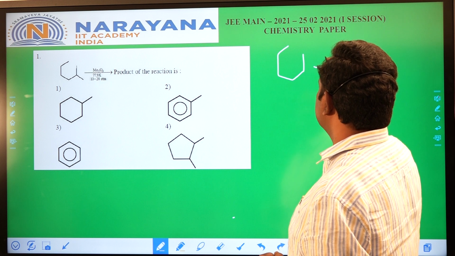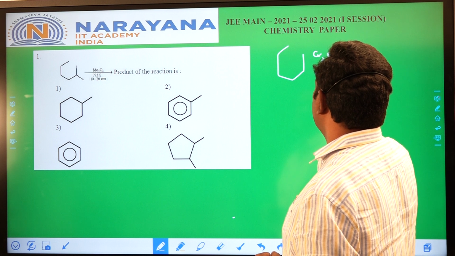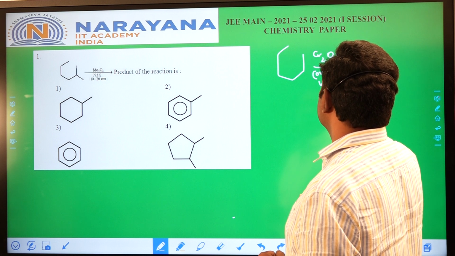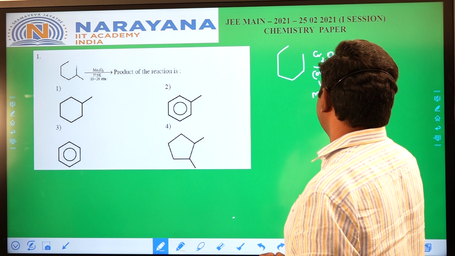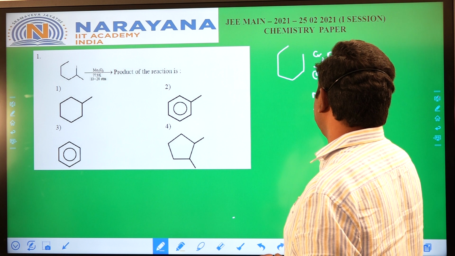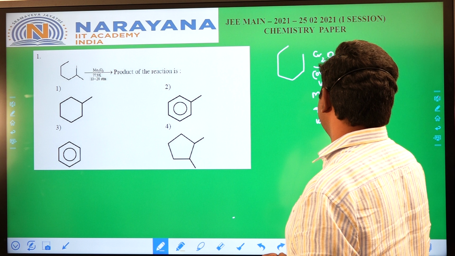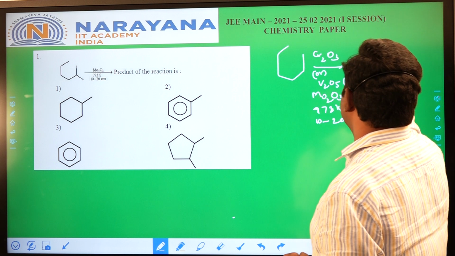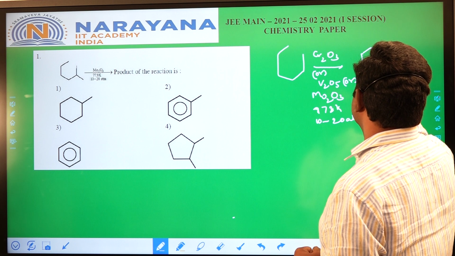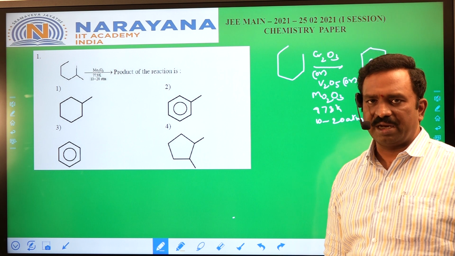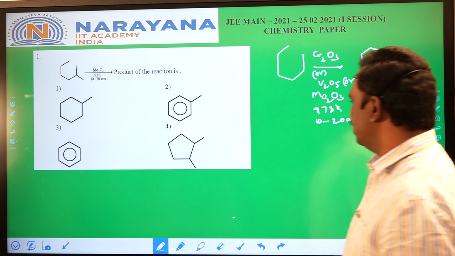This is n-hexane when treated with chromium Cr2O3 or V2O5 or Mo2O3 at 773 Kelvin and 10 to 20 atmosphere, that converted into aromatic compound benzene. This was given in the textbook. From that only simple application was given in the exam.